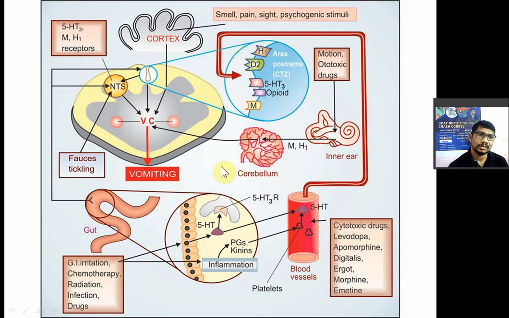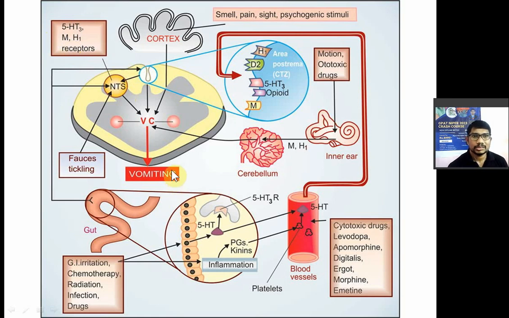Now third reason is nothing but the GIT. So if there is any GIT irritation, or chemotherapy or radiation, infection, or certain drugs which will irritate your GIT, there is a release of 5-hydroxytryptamine which will stimulate the nucleus tractus solitarius, and this nucleus tractus solitarius will have 5-hydroxytryptamine, muscarinic receptor, histamine receptor which will stimulate the vomiting center to produce a vomiting, right?